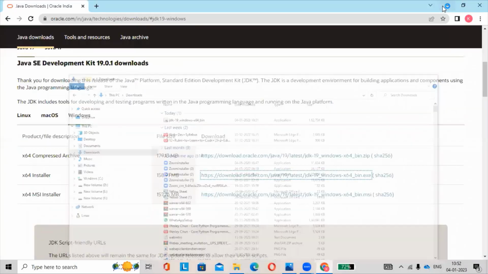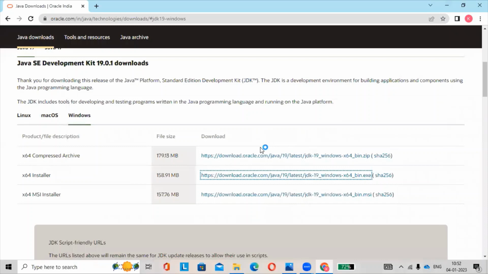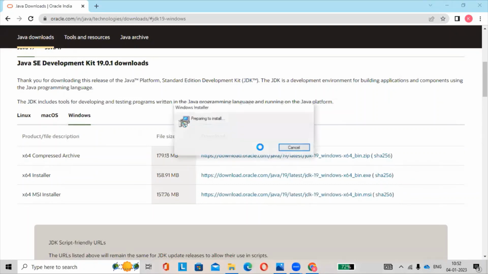Then select Yes. After that, preparing to install.